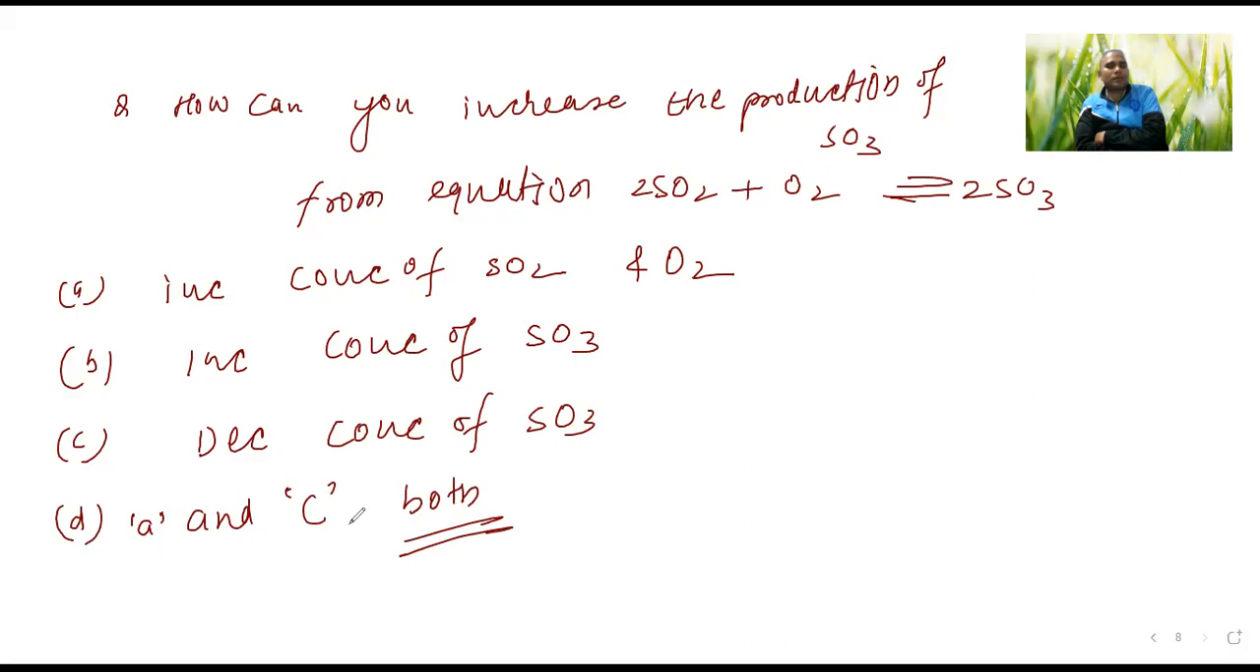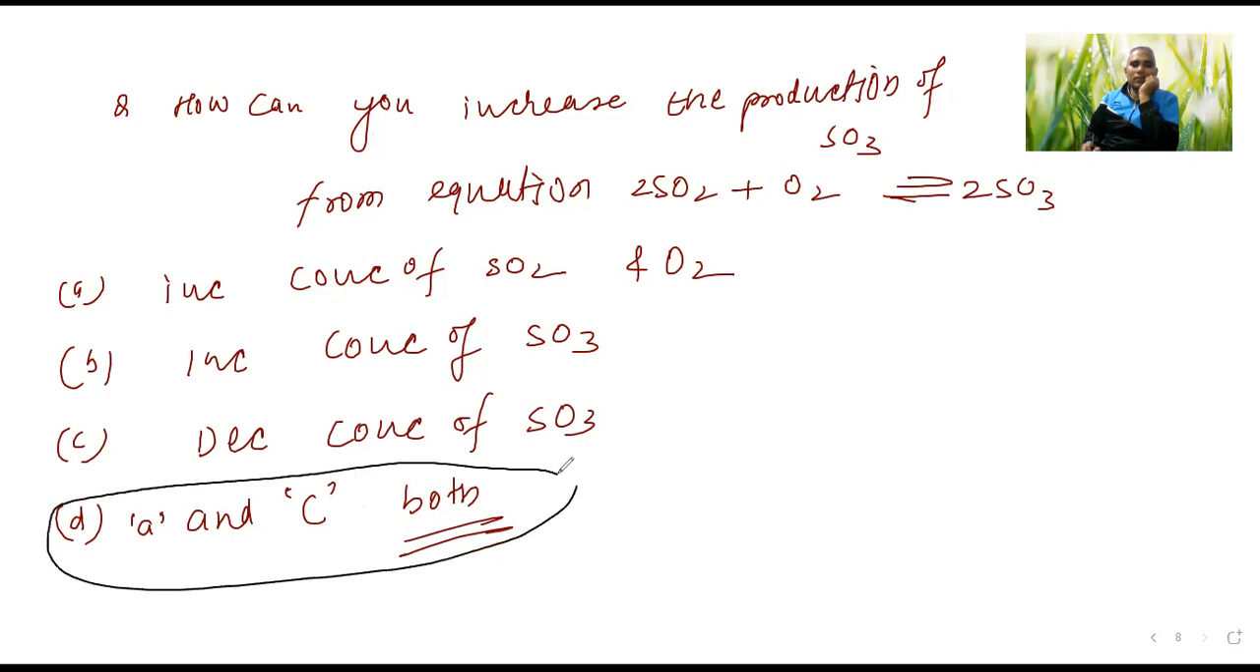Sir, both A and C. That is the correct answer. But sir, if SO2 and O2 increase, then the SO3 will decrease, right? It is inverse. So if we increase SO2 and O2, then 2SO3 will decrease. So it is both A and C, sir. Okay, very good.